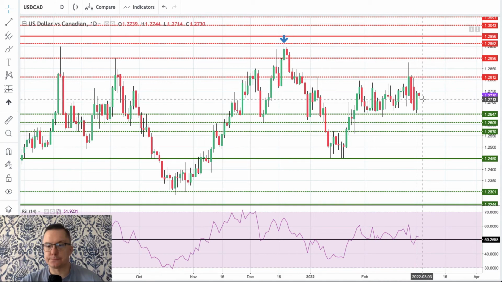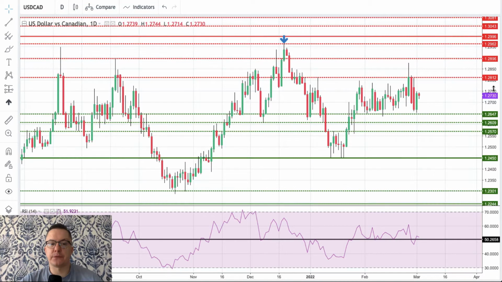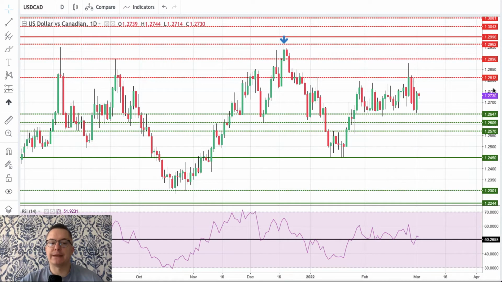Bank of Canada interest rate decision is scheduled for today at 4 p.m. We are expecting the Bank of Canada to hike the interest rate from 0.25 to 0.50. That would mean that the US dollar will be sold and the Canadian dollar will be bought. So basically, we should expect a down move on the US dollar versus the Canadian dollar on the daily time frame chart, targeting 1.2647 as the first target.